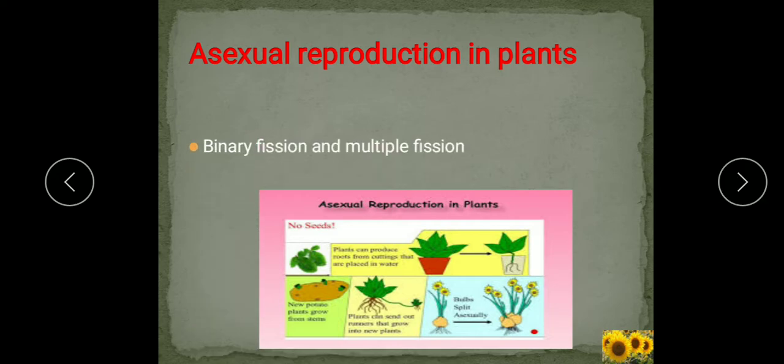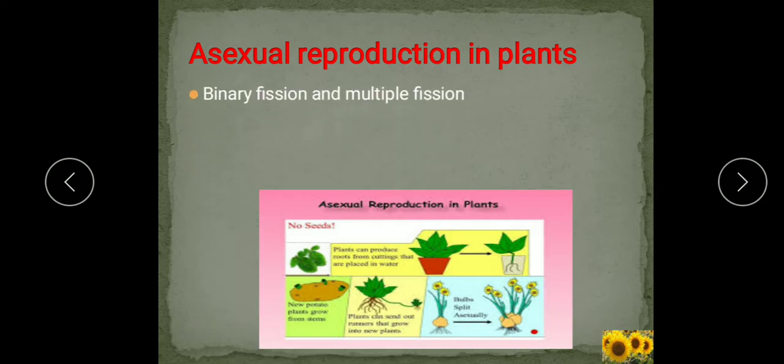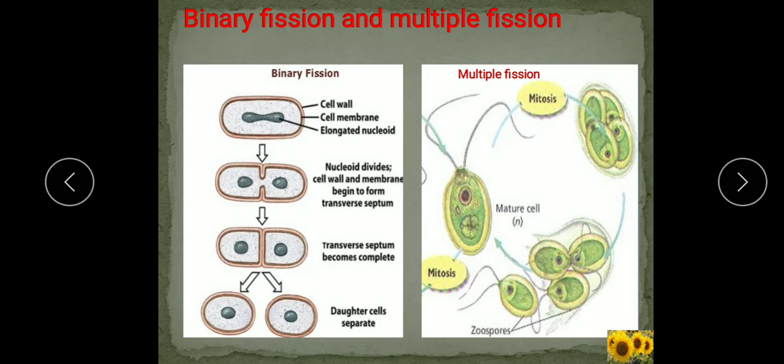Asexual reproduction in plants is very common in the lower forms like bacteria, fungi, algae, mosses and ferns. Now the following different types of asexual reproduction occur in the lower plants. They are binary fission and multiple fission, budding, fragmentation, and spore formation. We'll start with binary fission.